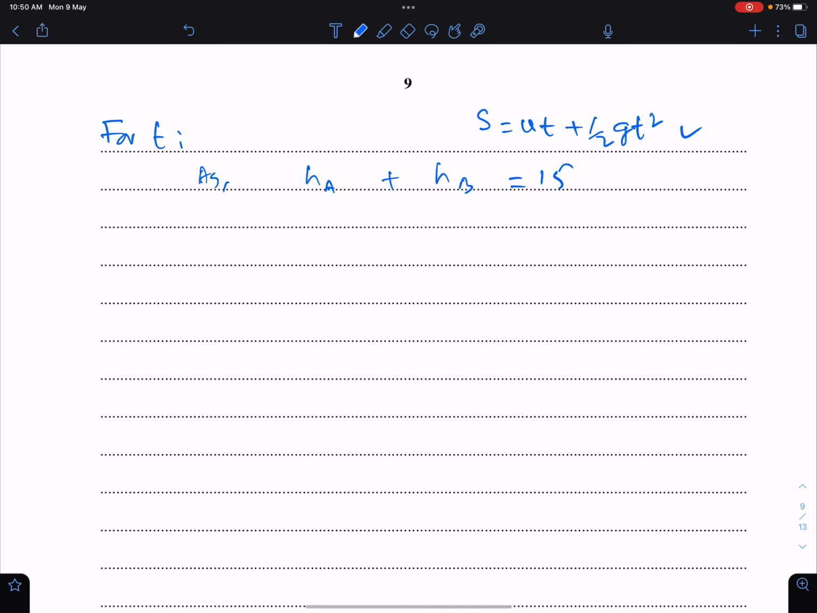So according to this equation, height of A will be ut. The initial speed of A is 30. Time is t. G is negative 10. So minus 5t square. When you put minus 10 here, you'll get minus 5t square. This is, initial speed of B is 0. So this is 5t square.